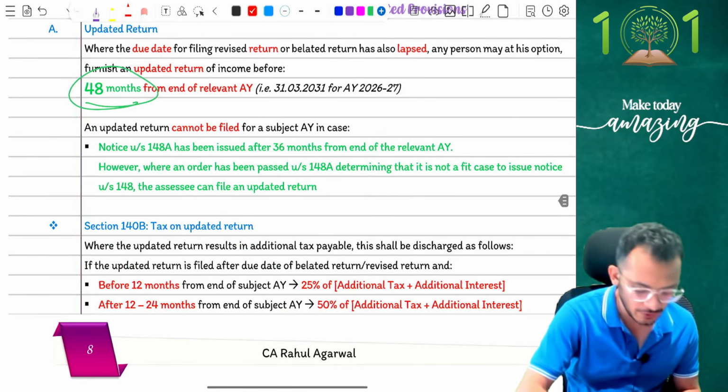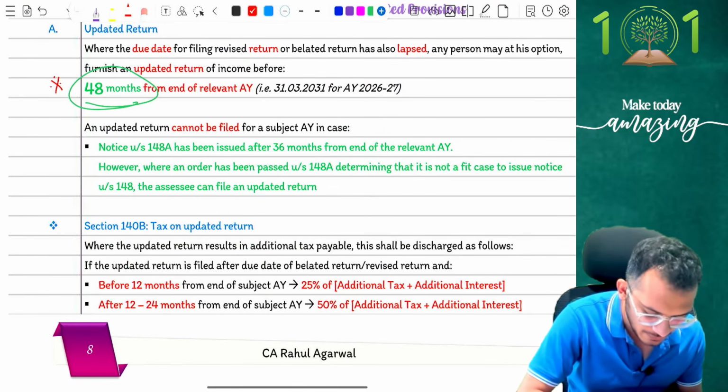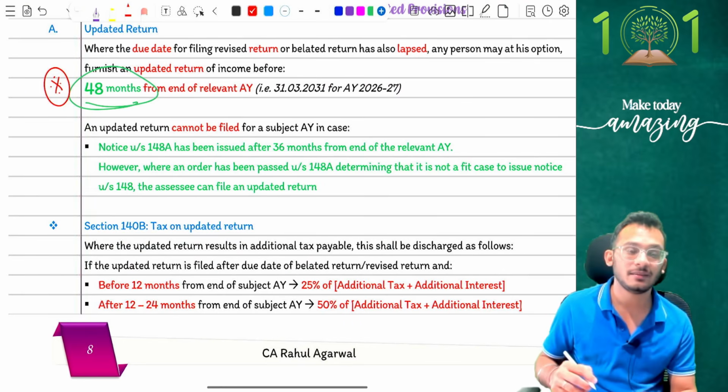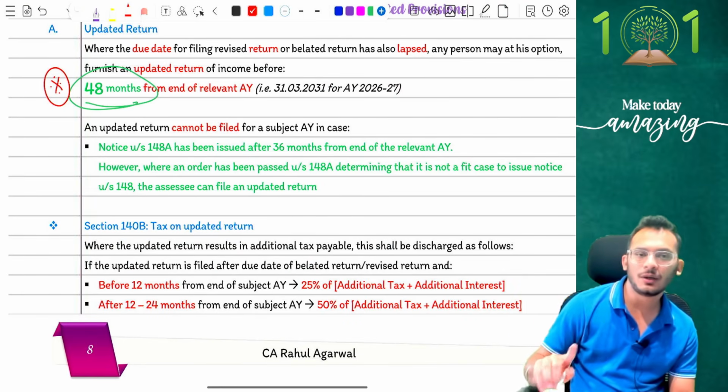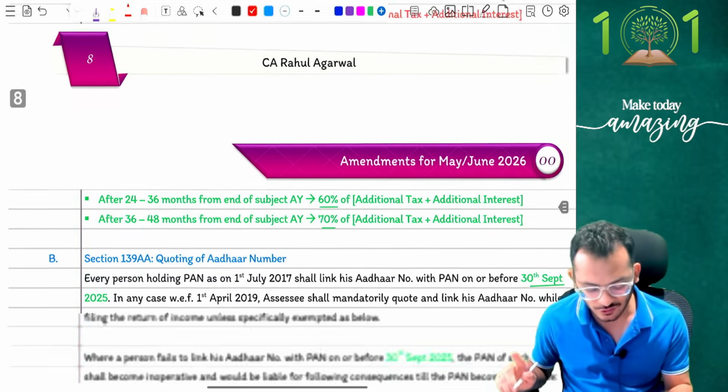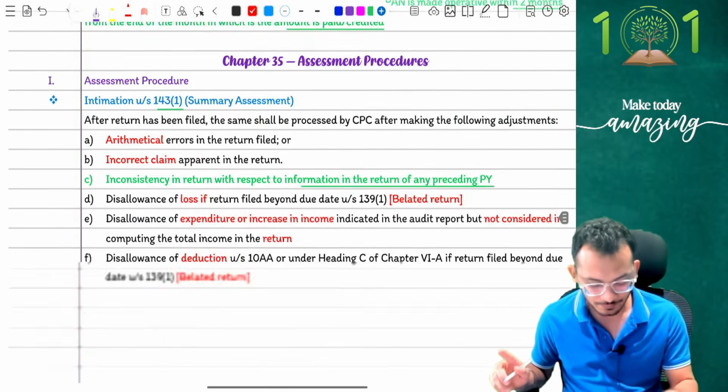Your updated return of 48 months, my gut feeling, may not be tested in May, but will probably get tested in September. Based on last year's experience, I can tell you maybe May will not be the amendment year, but September will be the amendment period. So keep it for the September period.